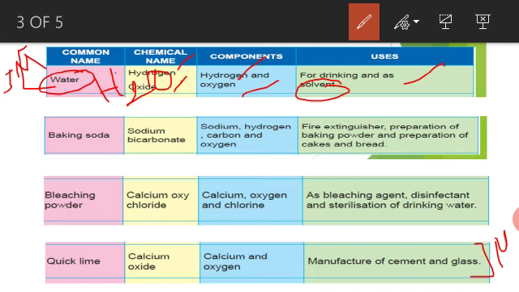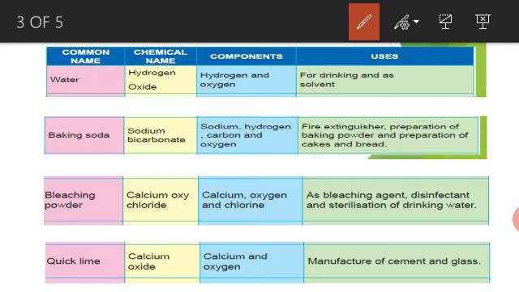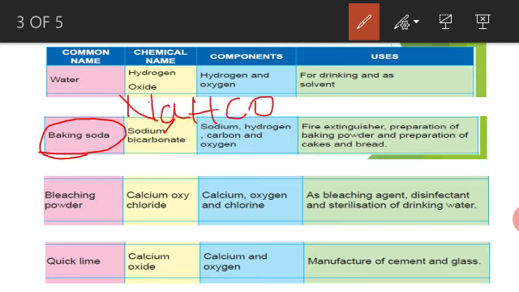Next, baking soda. The baking soda chemical name is sodium bicarbonate. I will write the chemical name here: sodium, Na; bi means hydrogen; CO3, carbonate. What are the elements present in the compound?